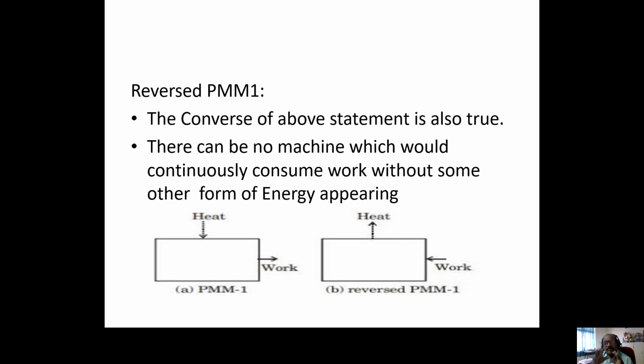So this is PMM1, the perpetual motion machine of the first kind. No machine can produce work continuously without heat supply. If you want some output, there should be some input. Without input we cannot produce output. If it did, that would be called a perpetual motion machine.